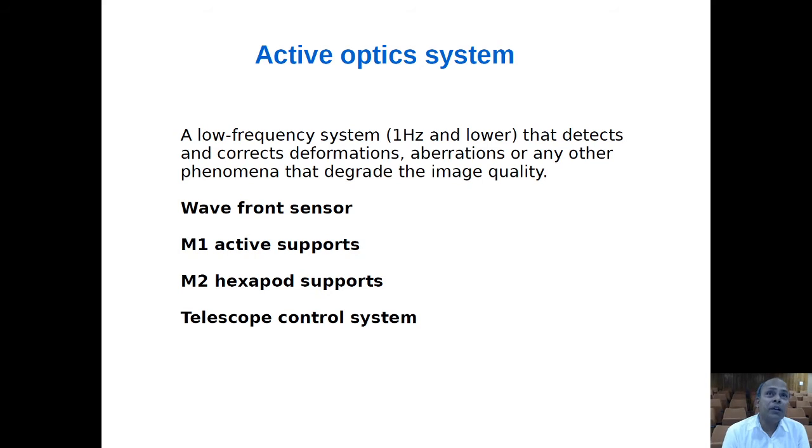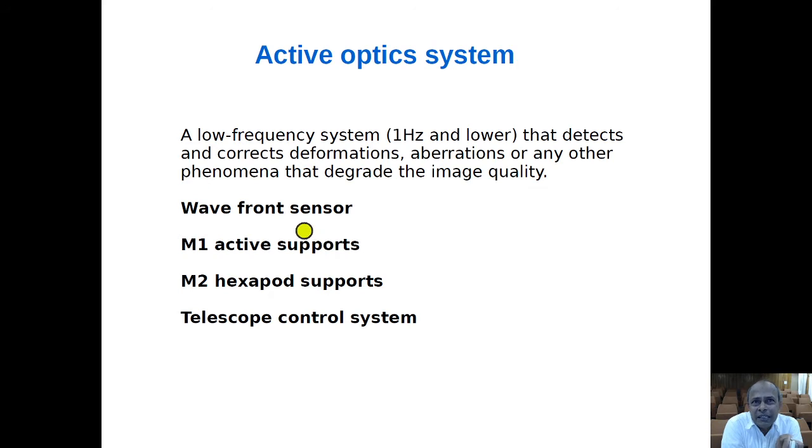This is a very important aspect of this 3.6 meter telescope. It has an active optics system. It is a low frequency system. Every second or on a longer time scale, it detects and corrects deformation and aberrations or any other phenomena that degrade the image quality.